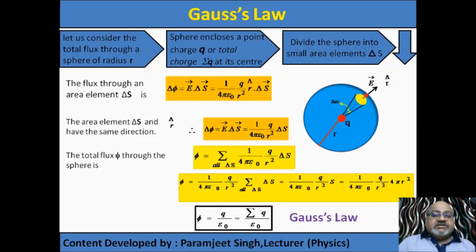So now we can state the Gauss law. According to Gauss law, total flux related with the closed surface is equal to 1 by epsilon naught of the total sum of the charges present inside the closed surface. This is the statement of the Gauss law.